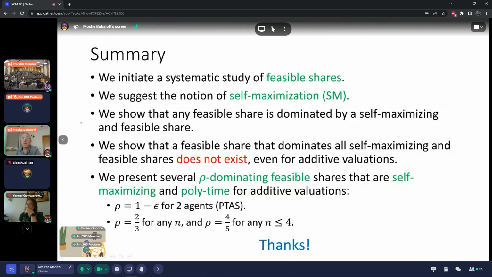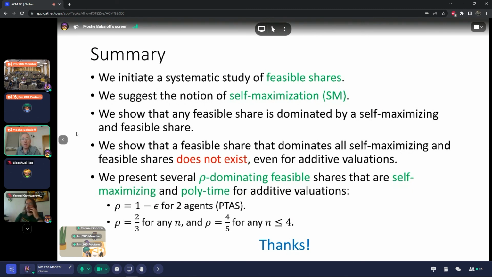So we initiate a systematic study of feasible shares. We suggest this notion of self-maximizing share and show that any feasible share is dominated by a self-maximizing and feasible share. We prove that for additive valuation, an ultimate feasible share does not exist, one that dominates all feasible shares that are self-maximizing. And we present rho-dominating feasible shares that are self-maximizing and polynomial time computable for additive valuations, with a PTAS for 2 agents and a constant for more agents.